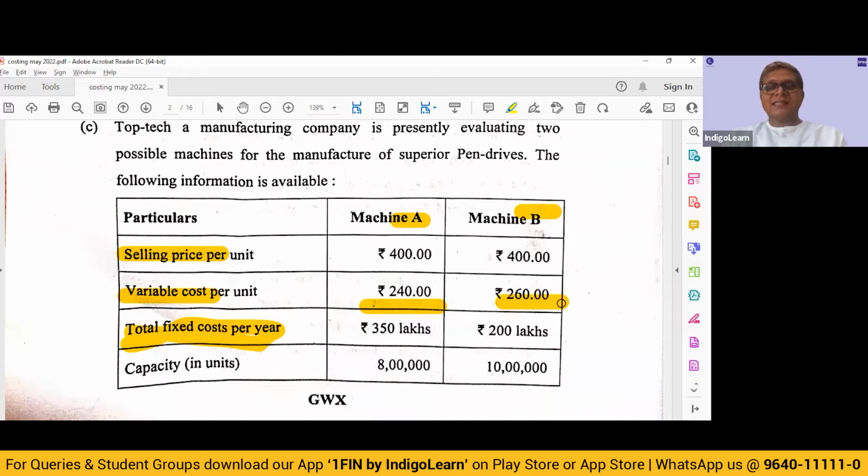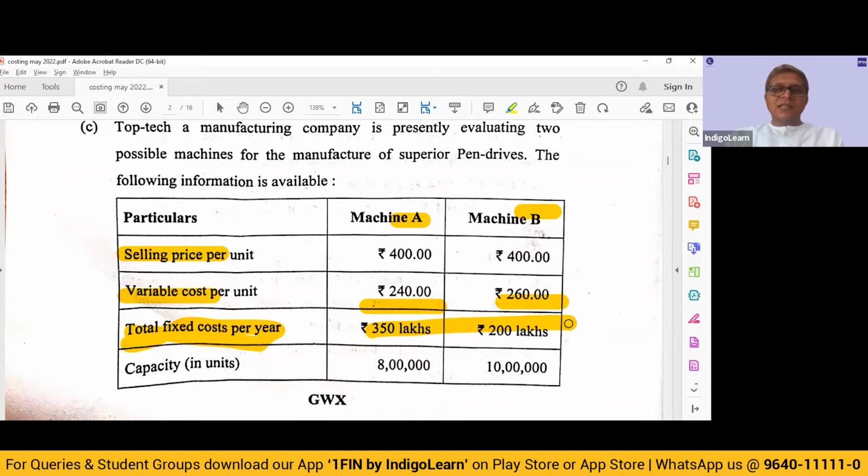So by selecting machine A, we get 20 rupees extra contribution per unit. But for getting this extra contribution of 20 rupees, we have to spend 150 lakhs extra in fixed cost per year. So looking at the incrementals, 150 lakhs divided by 20 rupees extra, the indifference point is 7.5 lakh units. If you are able to make and sell 7.5 lakh units, and the demand is above that, then machine A is better. Otherwise, machine B is better.